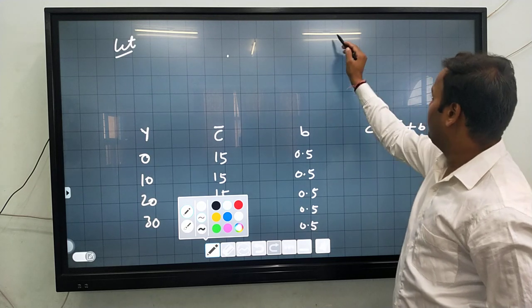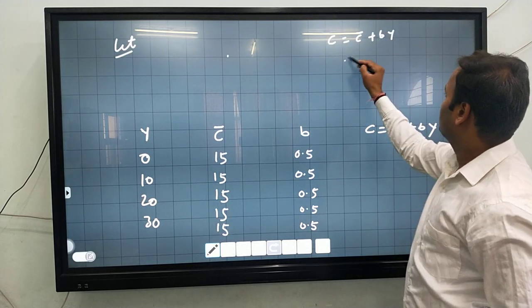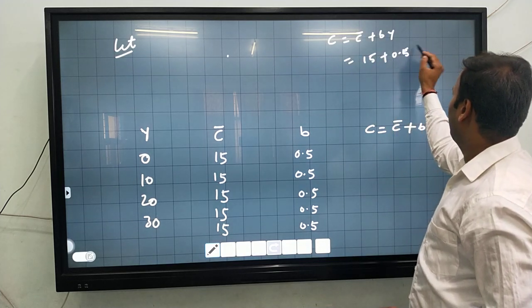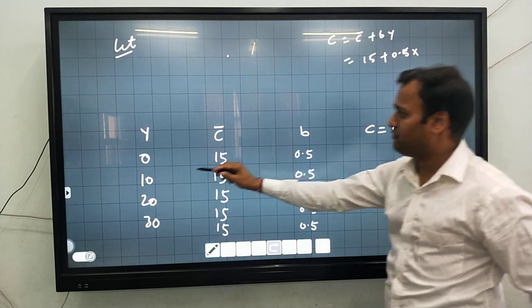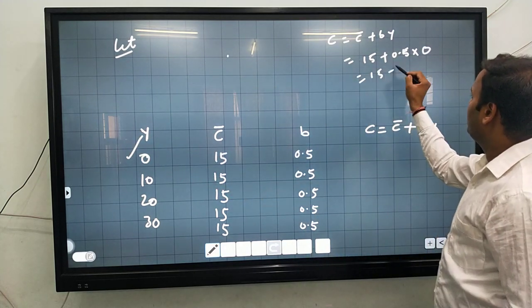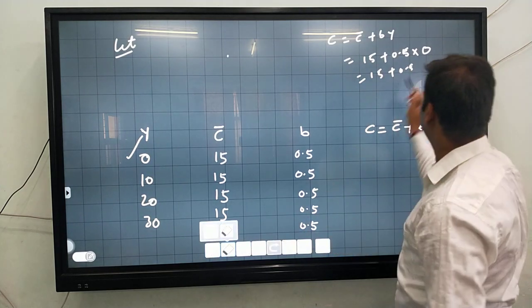Suppose for the 0 level, C is equal to C bar plus bY. So C bar is 15 plus 0.5, and Y for the first is 0, so we multiply by 0. 15 plus 0.5 multiplied by 0 will get how much?